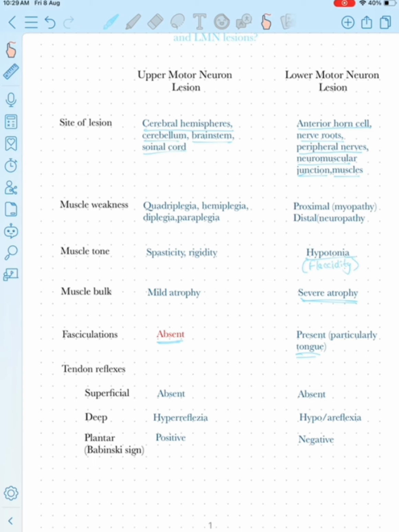Now, if we talk about the reflexes, the superficial reflexes like the cremasteric reflex, the abdominal reflex, and the corneal reflex will be absent in both the upper motor neuron lesion and lower motor neuron lesion. But the deep tendon reflexes, which we call in short the DTRs, will be exaggerated in the UMN lesion.